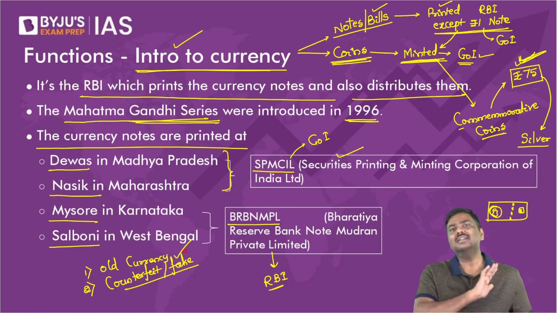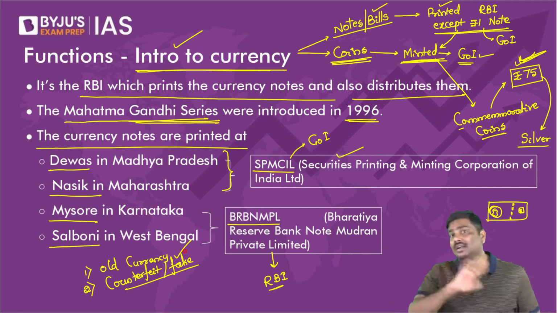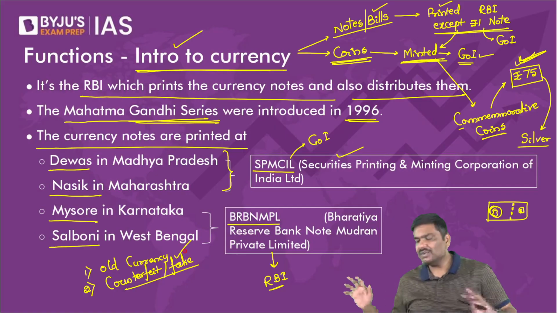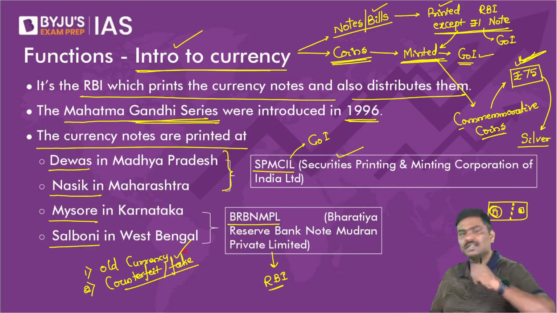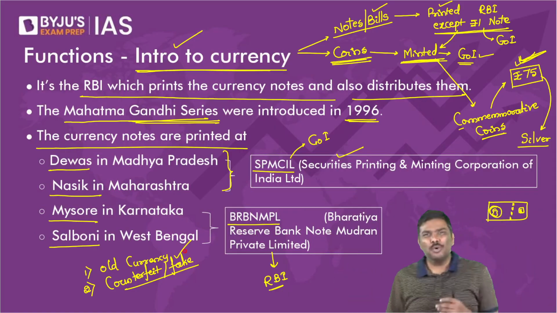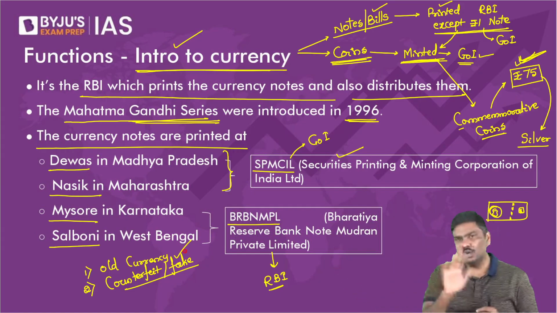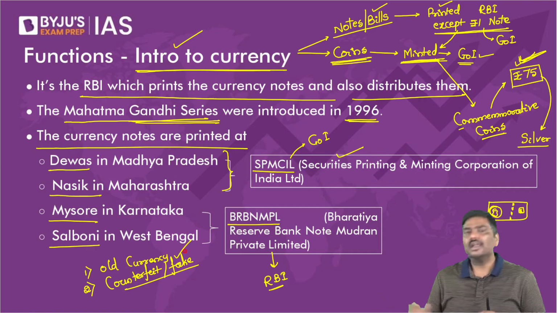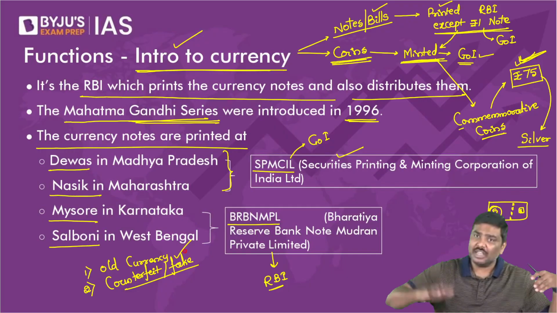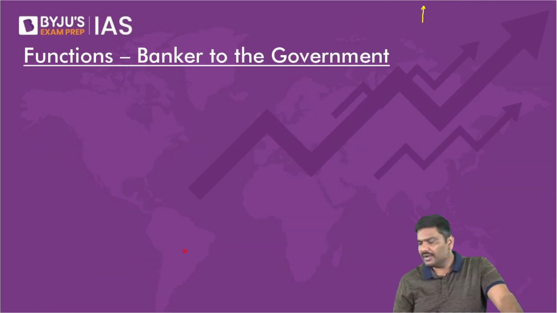The RBI governor doesn't unilaterally decide how much currency is to be printed. I hope you understand. The RBI governor cannot simply say that we have got printing presses and we have time now, there are so many people who are poor, so let's start printing currency and giving it to poor people in India. No, RBI doesn't do that. There is a lot of process and background work involved even before the currency notes are printed. Done?